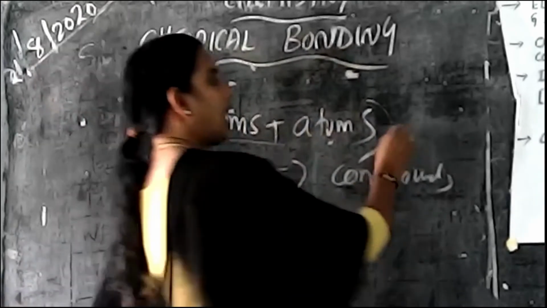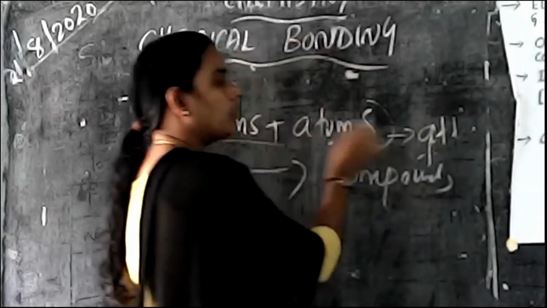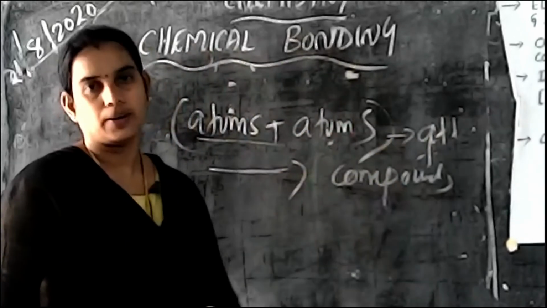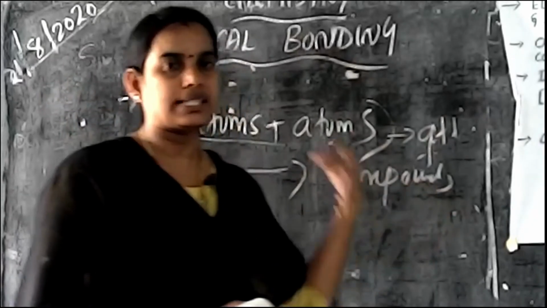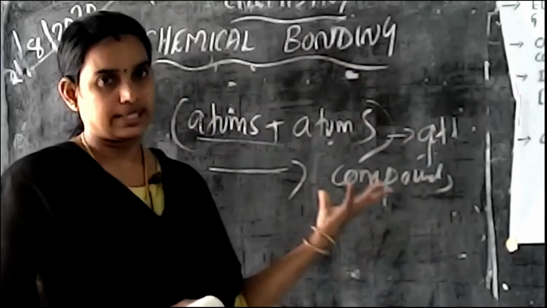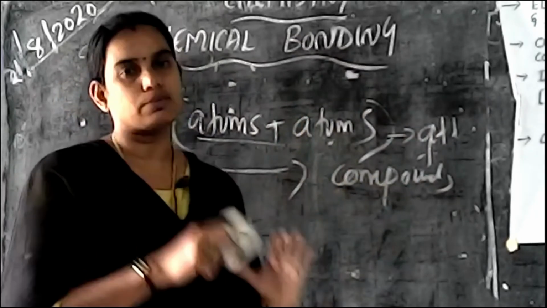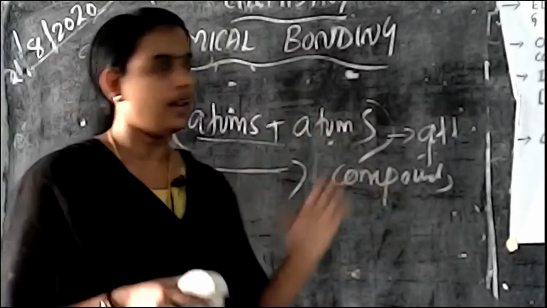Is it clear for you? The attractive force between the atoms is known as chemical bonding.